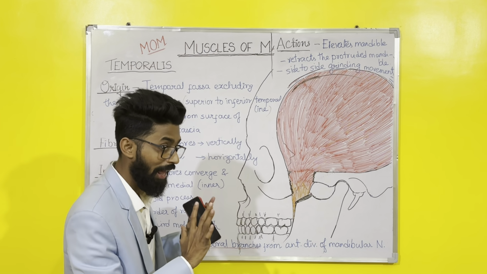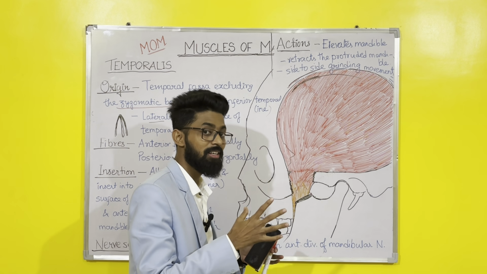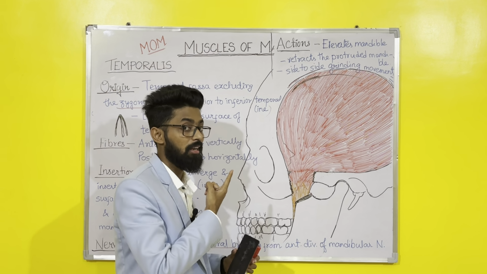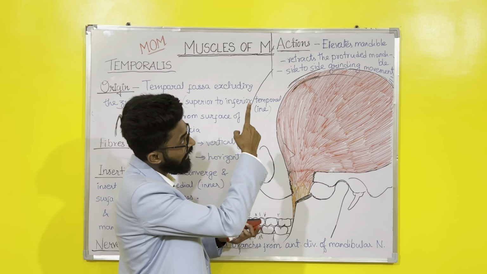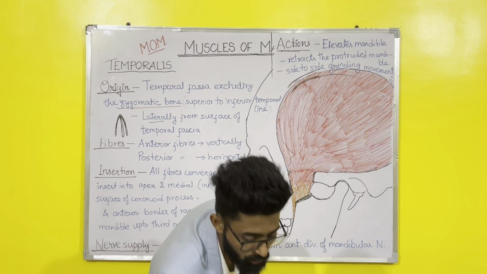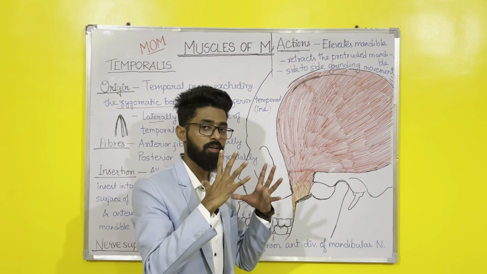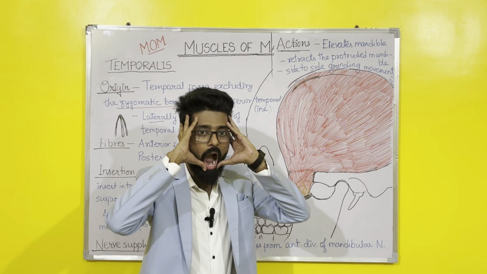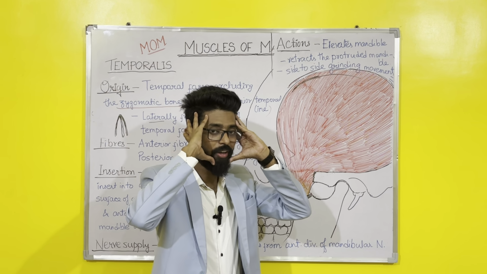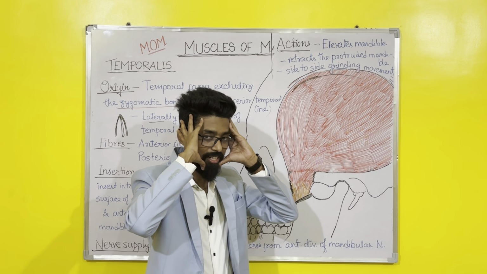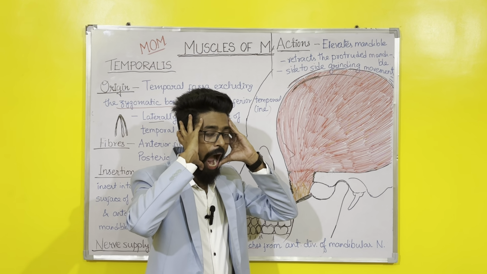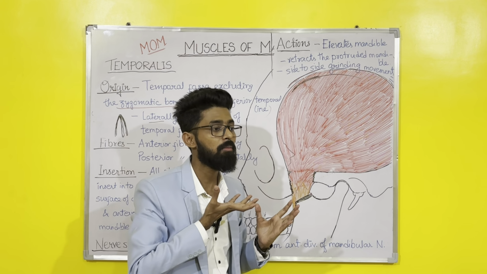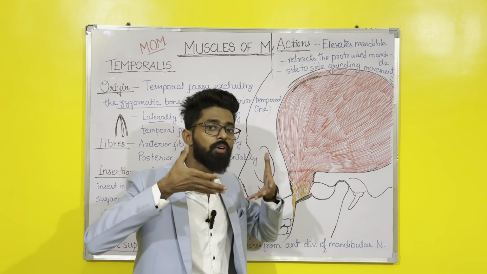Now coming to the action. What is the point of studying all these? So what action does it perform? Similar to masseter, it is also an elevator muscle. So how it works? It elevates the mandible. Suppose I'll show you. This is a condition of open mouth, so the temporalis fibers are something like this. They are in an extended state. Now they will contract. They will contract like this, and it will pull the mandible up. It will help in closing of the mouth, like this.